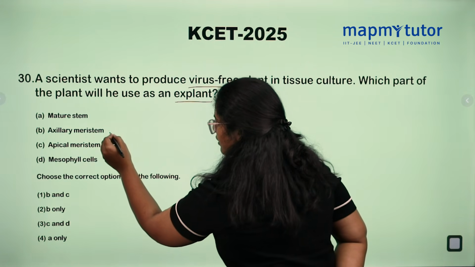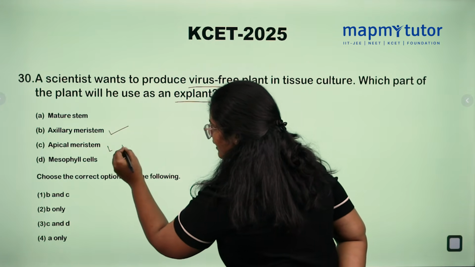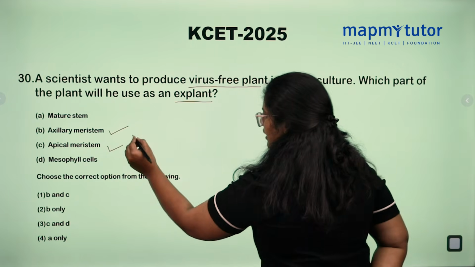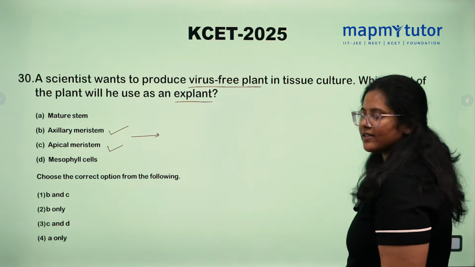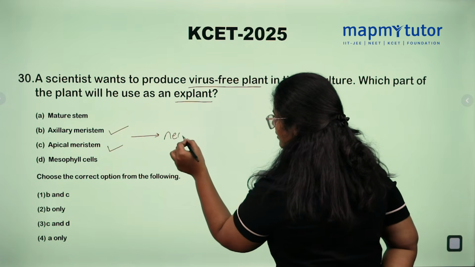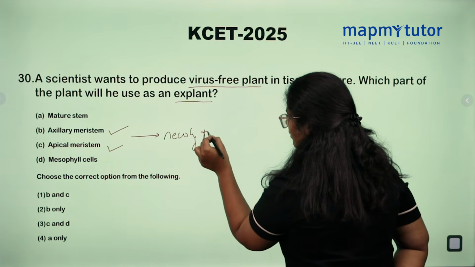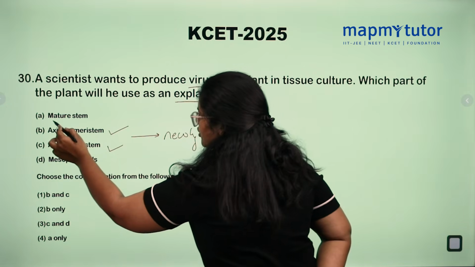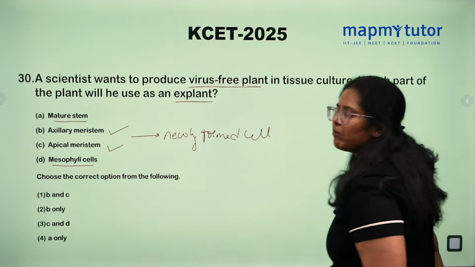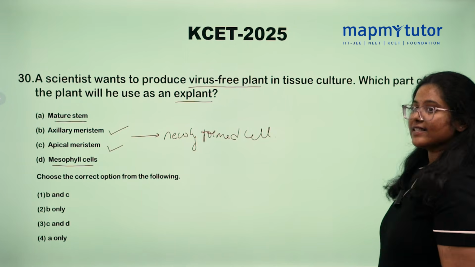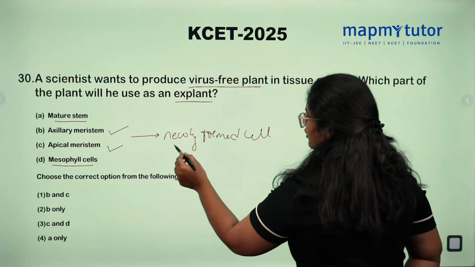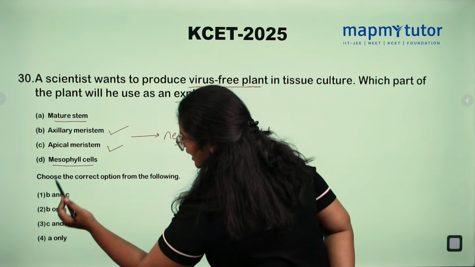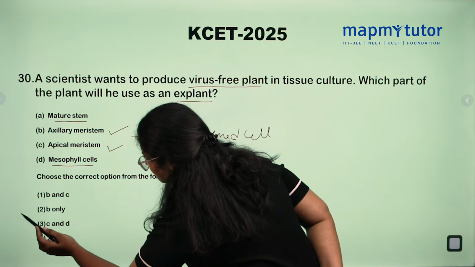So here he can use both B and C, that is axillary and apical meristems, because both axillary and apical meristems have newly formed cells. And both mature stem and mesophyll cells are mature cells. So, it is difficult to invade newly formed cells compared to mature cells. So, option will be B and C. Option number 1.